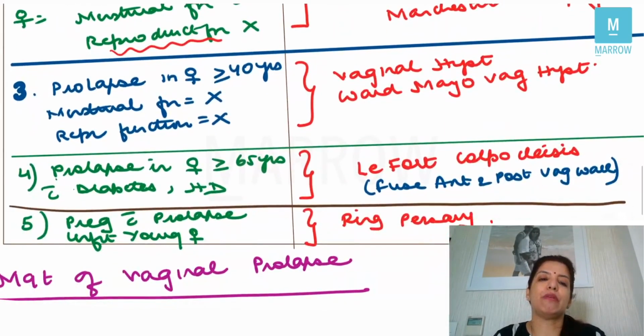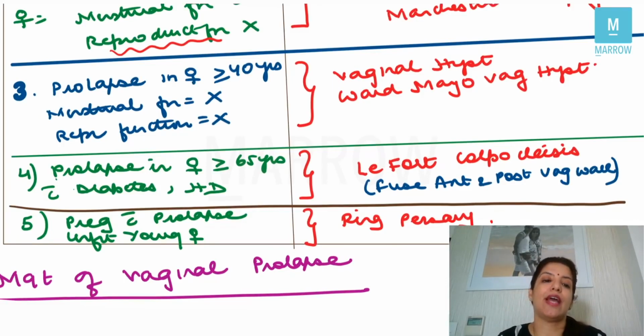Fourth condition can be, they say that prolapse is happening in a female who's more than or equal to 65 years. She has diabetes, she has heart disease, in an elderly female. In that case, the management is Le-Fort colpoclysis. In Le-Fort colpoclysis, you do nothing but you just fuse the anterior and the posterior vaginal wall, right? And then if the vagina is closed, obviously uterus cannot come down, right?